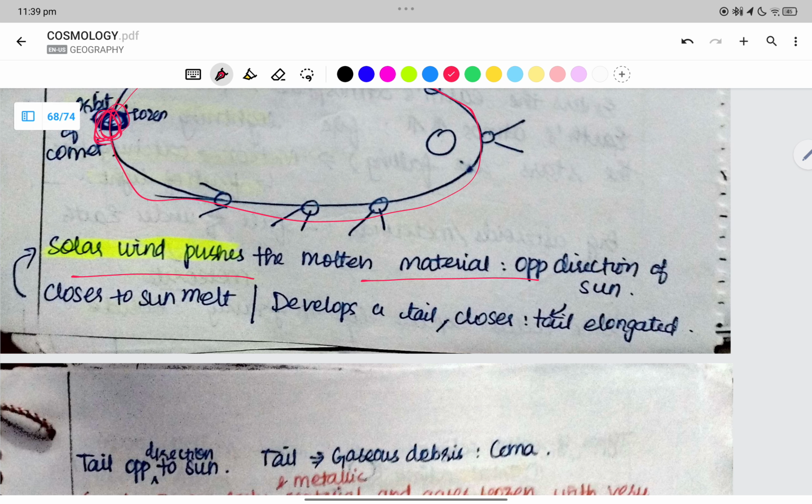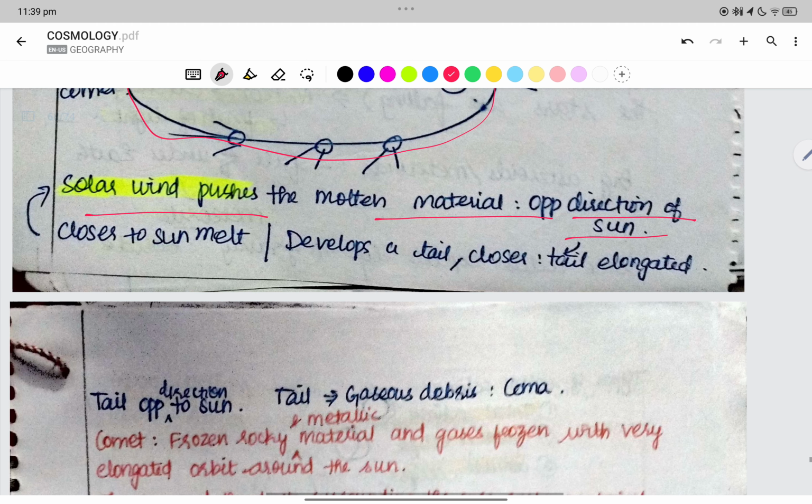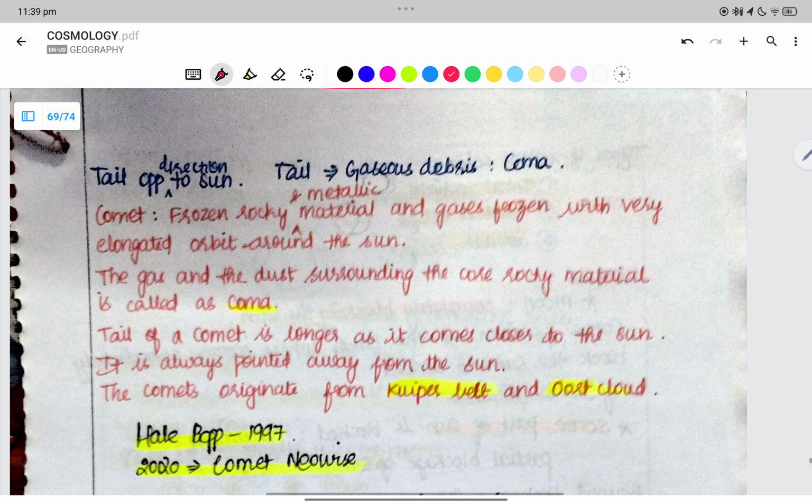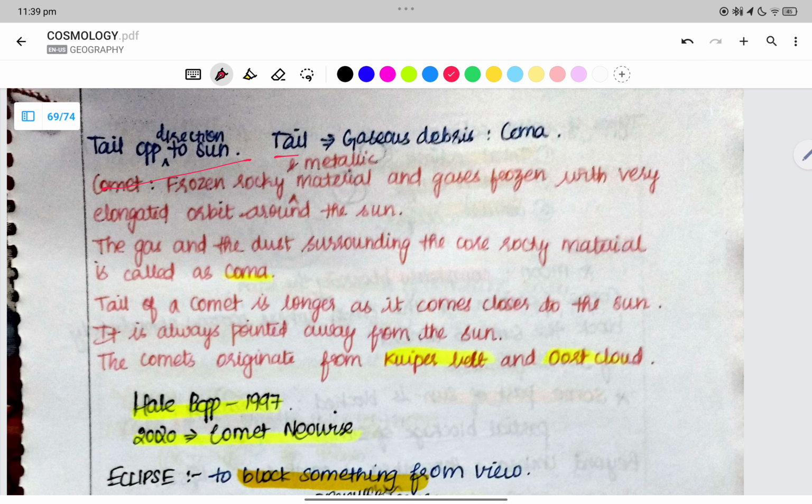The solar wind pushes the molten material away from the sun. The closer it gets to the sun, it melts and develops an elongated tail in the opposite direction. The tail is gaseous debris. The tail is the coma, and then we have the comet.